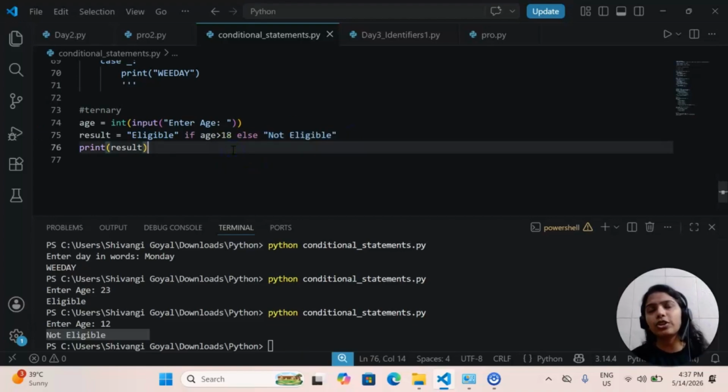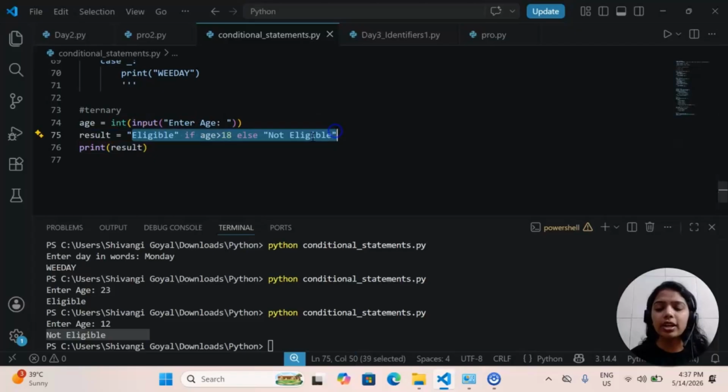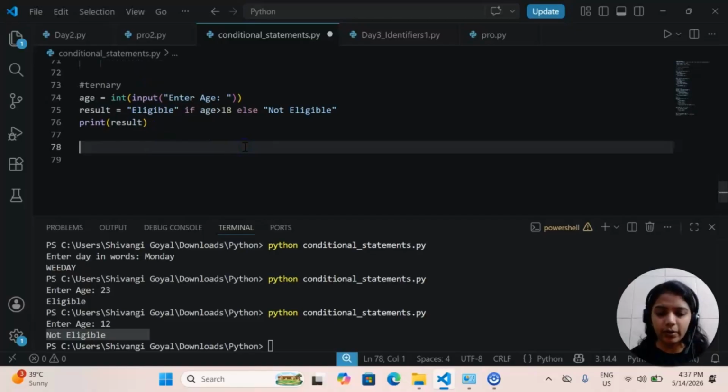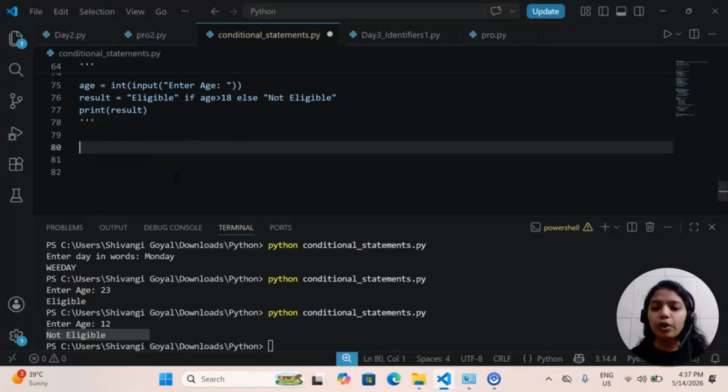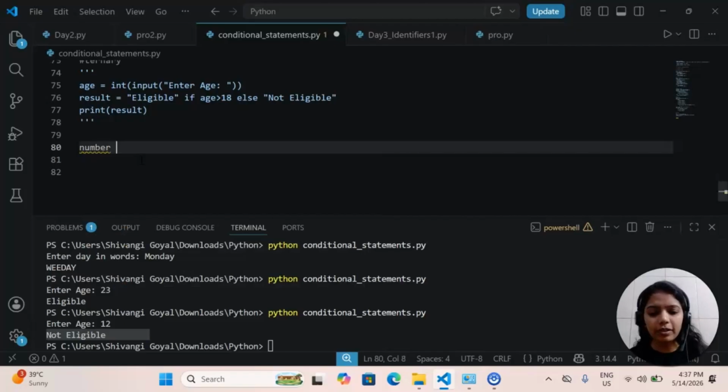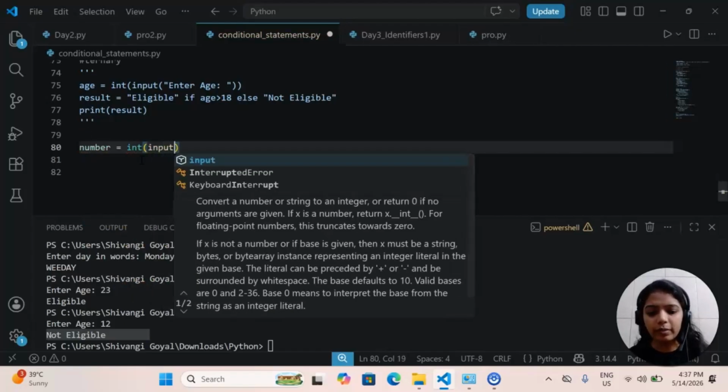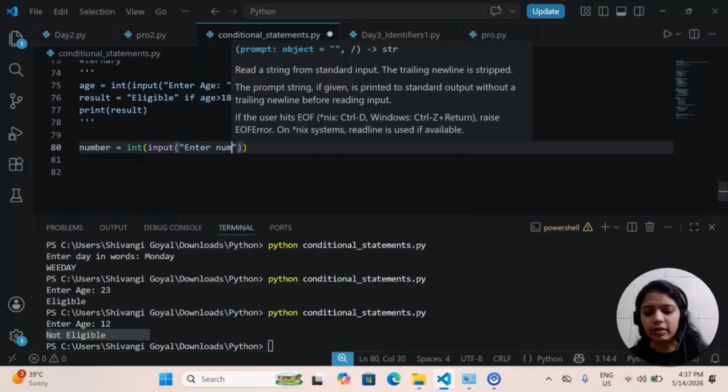Now you might have a question: currently, this is easy. You are giving only two conditions, either yes or no. What if I have more than one condition? Okay, let's see that. We can take an example. You will be taking a number from user, and if that number is greater than 0, it is a positive number. If that number is less than 0, it is a negative number. Or if that number is 0, you want to print 0 only. Okay, let's do that. So we will take that number from user, int input enter number.